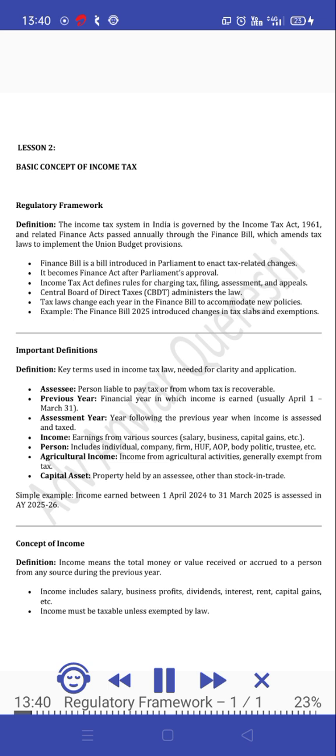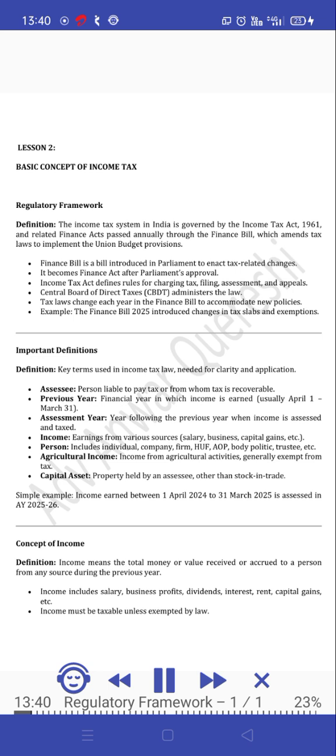Agricultural income. Income from agricultural activities, generally exempt from tax. Capital asset. Property held by an assessee, other than stock in trade. Simple example. Income earned between the 1st of April 2024 to the 31st of March 2025 is assessed in AY 2025-26.